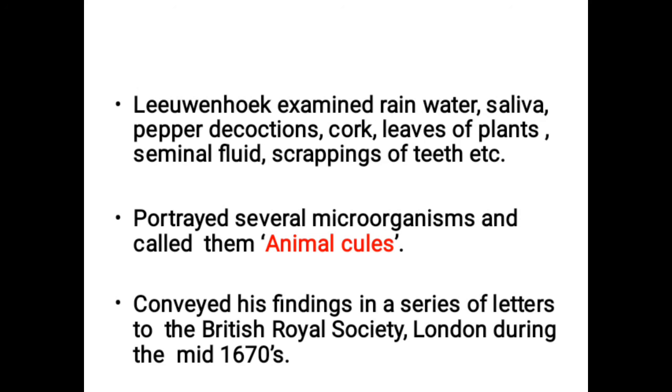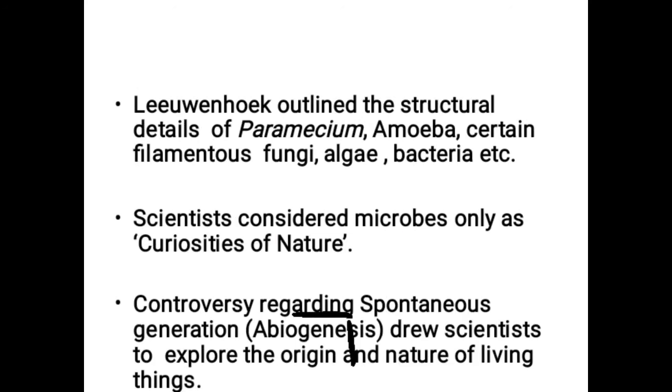He conveyed his findings in letters to the Royal Society of London during the middle of the 1670s. Leeuwenhoek outlined the structural details of Paramecium, amoeba, certain filamentous fungi, algae, and bacteria. So those kinds of microorganisms he observed using his first microscope.